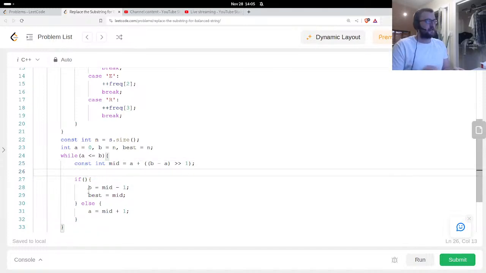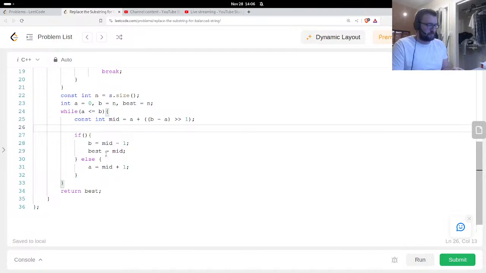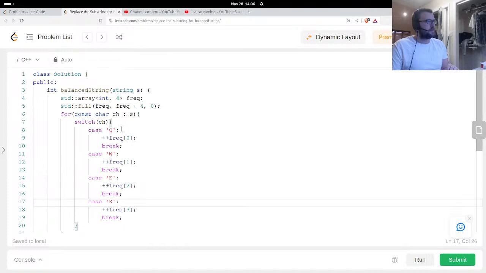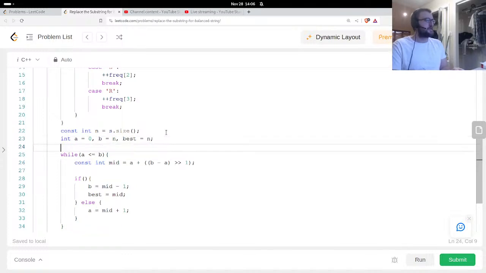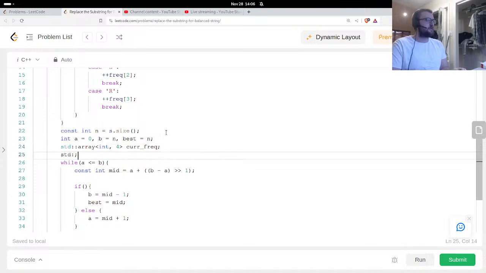So now what's the check on the midpoint? The check is going to be a loop. And how does this work? Target frequency is going to be n over 4 for each of these. To check, I'm just going to check each string one at a time, add and subtract. So I can have like a current frequency, size 4, let's use std::array. Current frequency, which is empty.